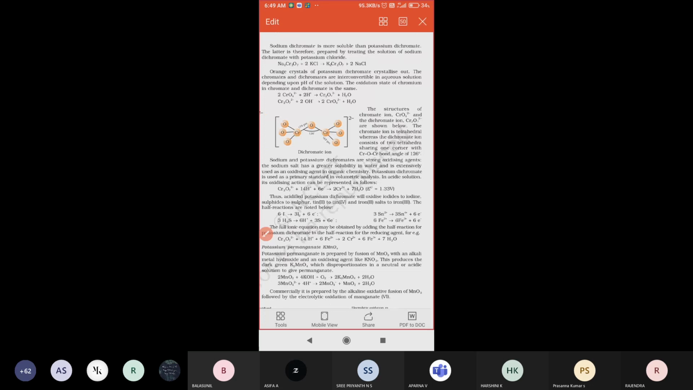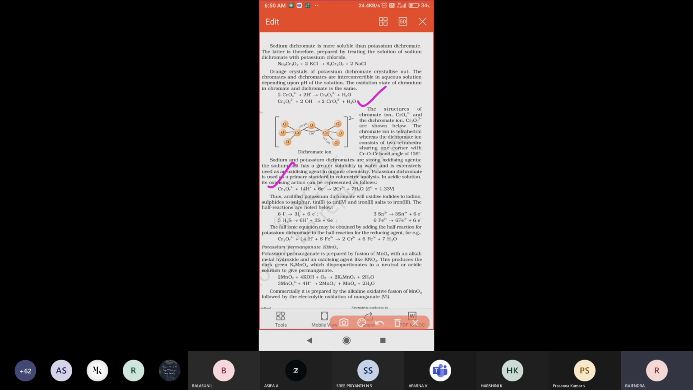Next one, see that. Let us see how the structure is presented, how the attachment happens, and where the bonds are present. That is the explanation about this theory part.